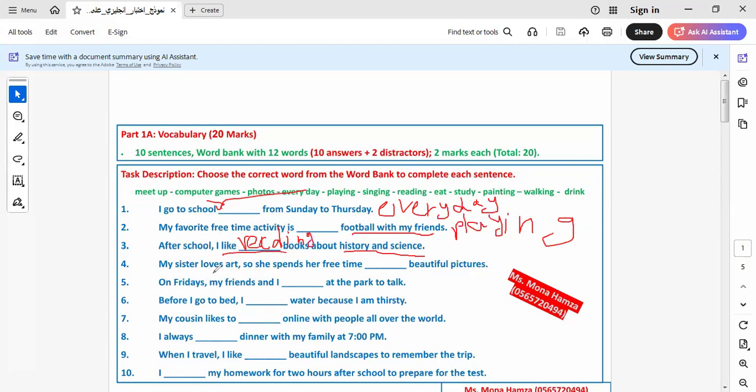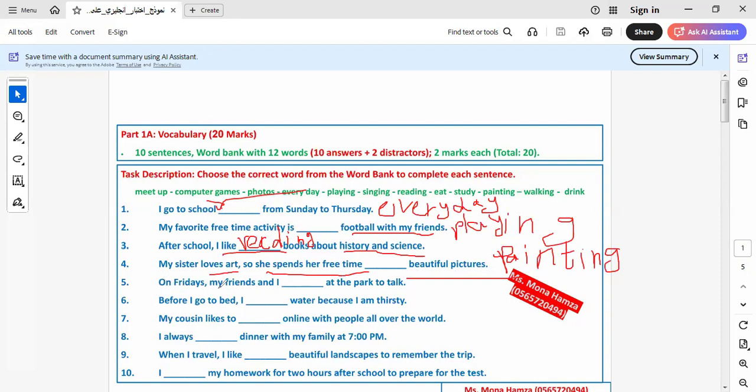Let's go to our next one. My sister loves art, so she spends her time blank beautiful pictures. So the answer here will be painting. She spends her time painting beautiful pictures. Okay, let's go to another one.